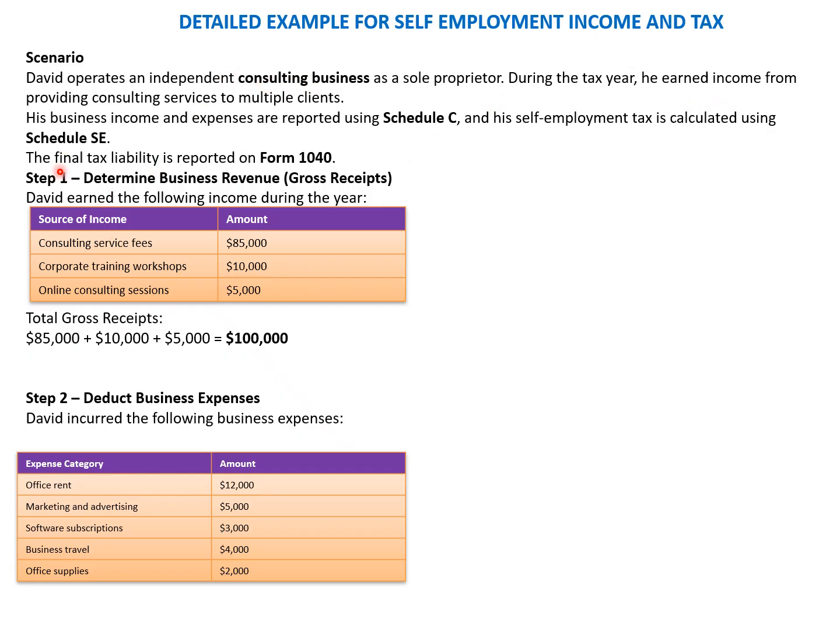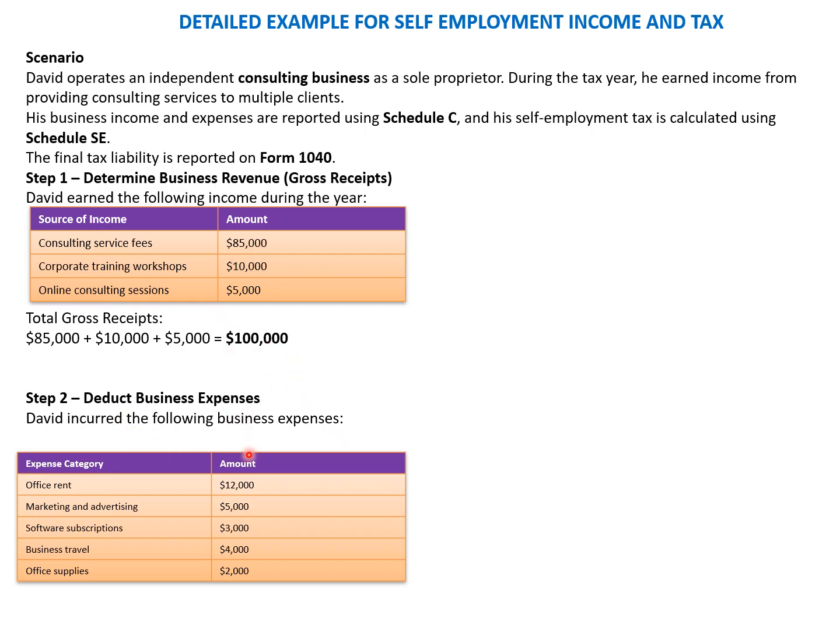During the tax year, he earned the following income. Schedule SE is the final tax liability reported form. So we'll have a quick look at the numbers here. David earned the following income during the year: consulting services, corporate training workshops, and online consulting income. Total income earned is $1 lakh.